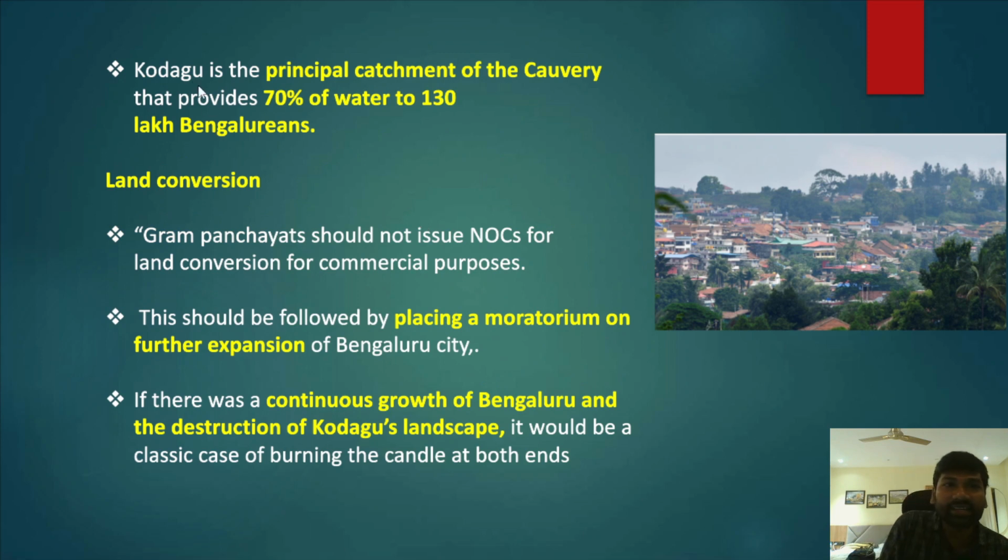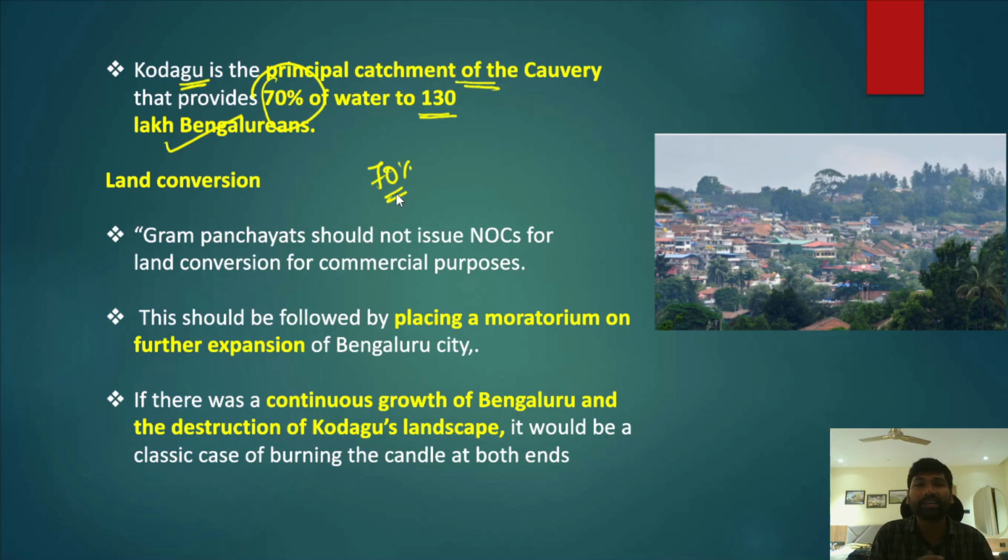In fact, it is said that the Kodagu catchment area of river Kaveri is the principal catchment of Kaveri, and that actually provides 70% of the water to 130 lakh Bengalurians. Okay, so 70% of the water is being provided by Kodagu itself.